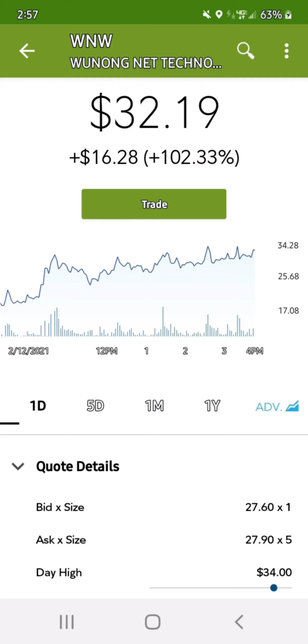VectorVest determines this forecast from a combination of recent earnings performance and traditional fiscal and/or calendar year earnings forecasts. PE, price to earnings ratio. PE shows the dollars required to buy $1 of earnings. WNW has a PE of -643.80. The average PE of all the stocks in the VectorVest database is 70.60.